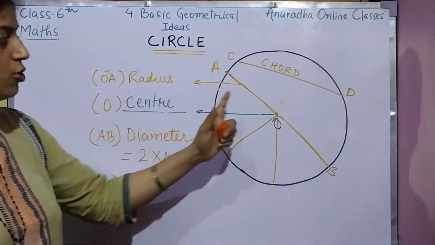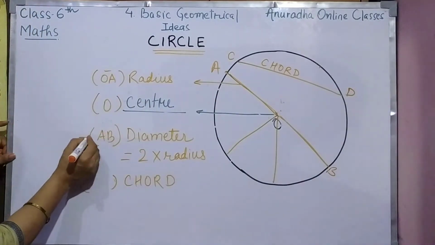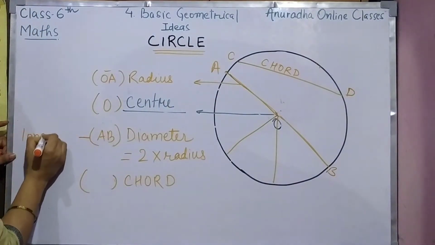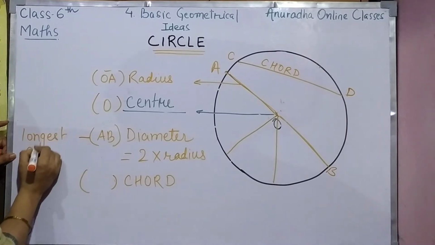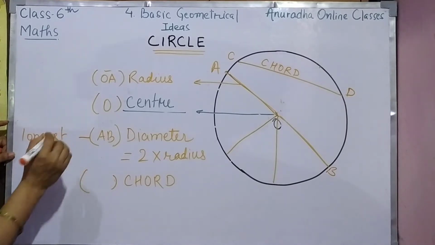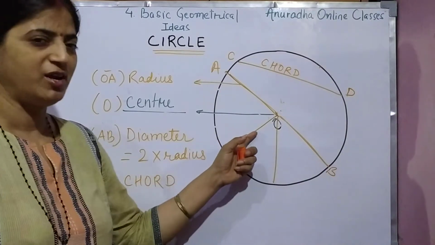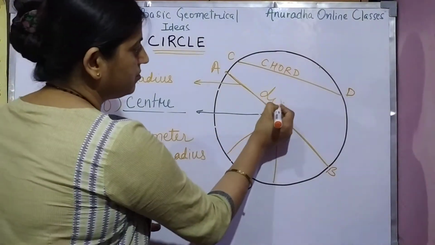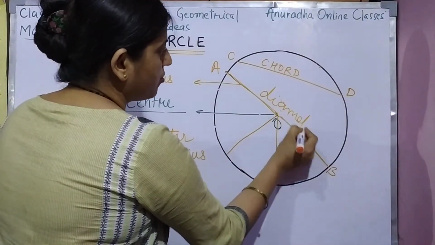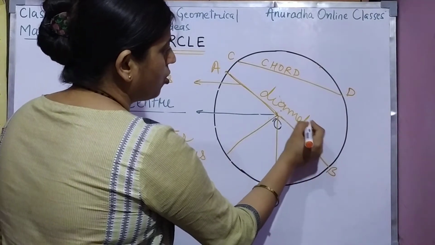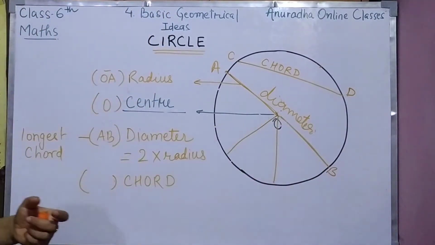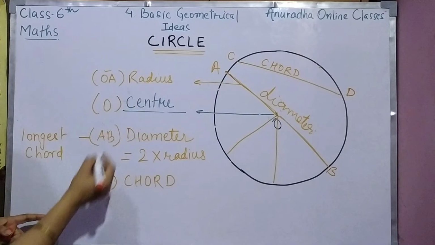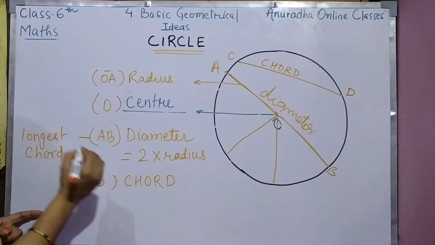The longest chord is diameter. Diameter को हम क्या कहते हैं? Longest chord. Okay, longest chord of the circle is diameter. This is diameter. Right, children?